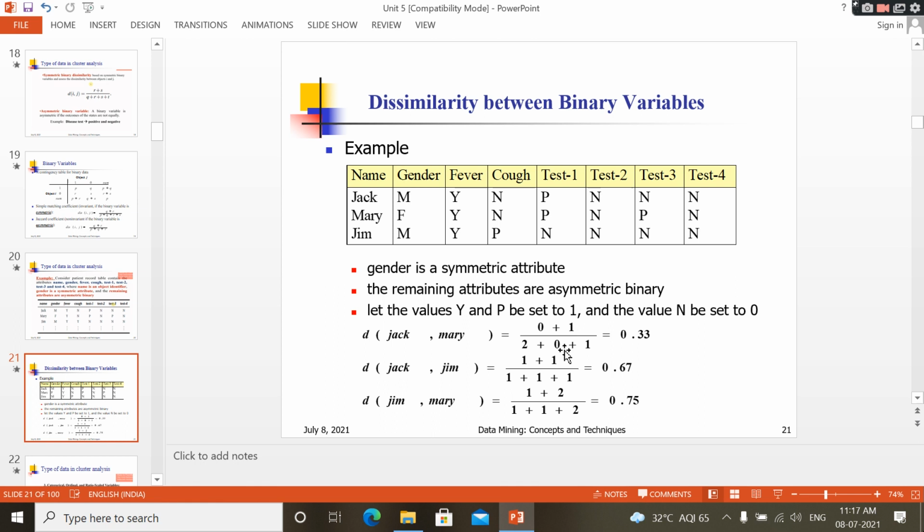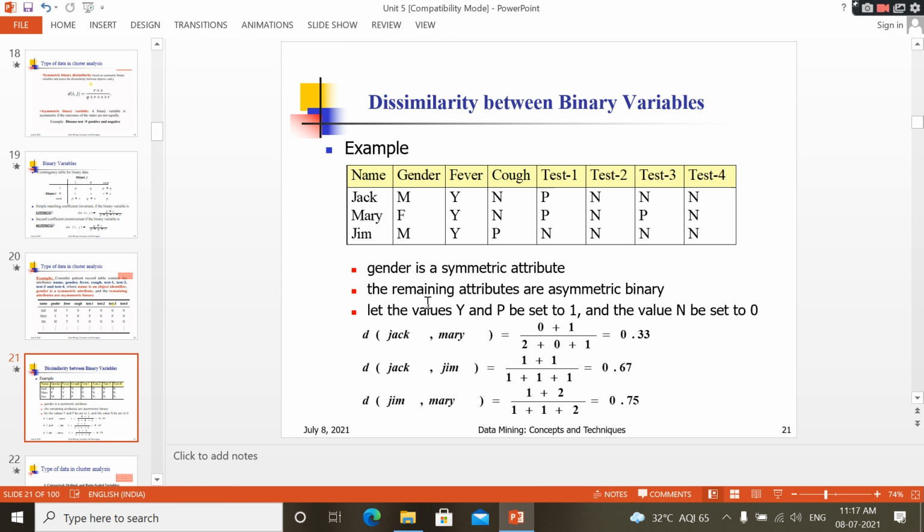Next, that is 0 1. In q, r, s, the r value is 0 1. 0 1 means NY or NP. See here, only one NP is there, in test 3. That's why the value is 1. P means 1 1, which means YY or PP. Fever is YY, next test 1 is PP. So only two values: 2 plus 0 plus 1. Like that you have to substitute the values and find out the dissimilarity.